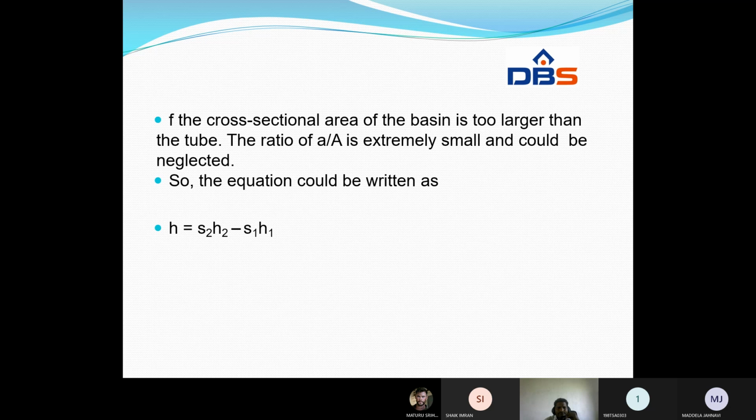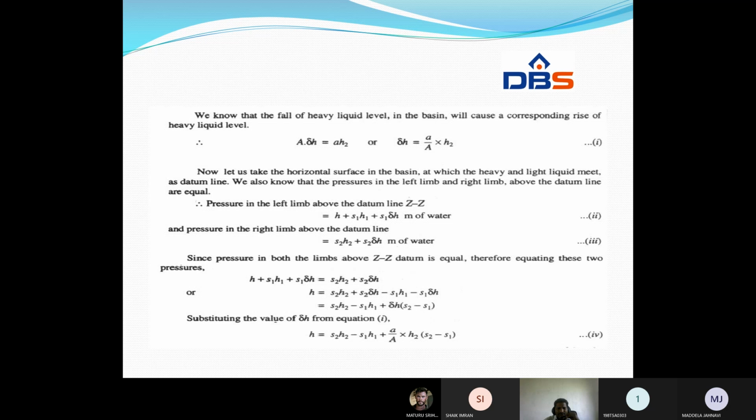We know that the fall of heavy liquid level in the basin will cause a corresponding rise in the heavy liquid level. Capital A into delta H is equal to small a into H2. Therefore, delta H is equal to small a by capital A into H2. Now, let us take the horizontal surface in the basin at which the heavy and the light liquids meet as a datum line.